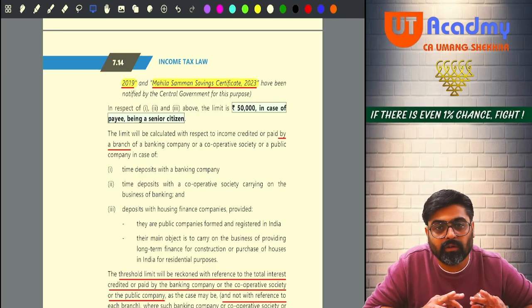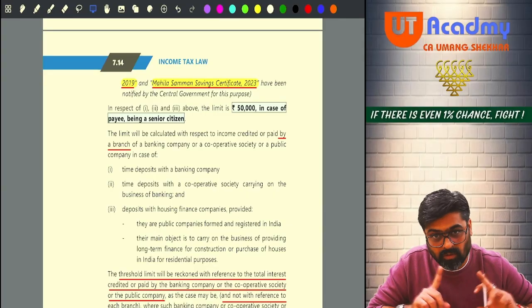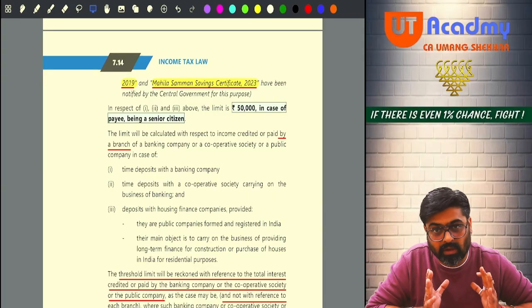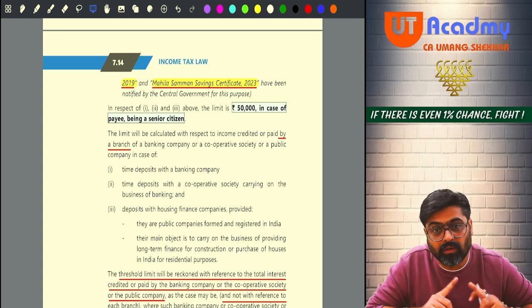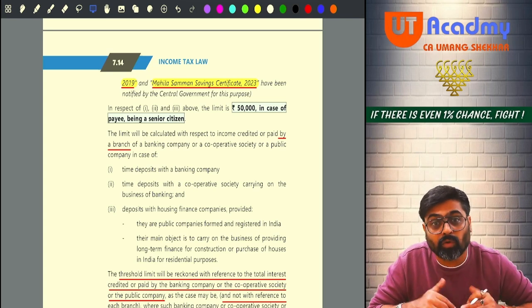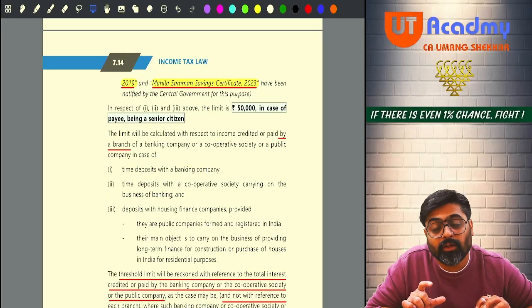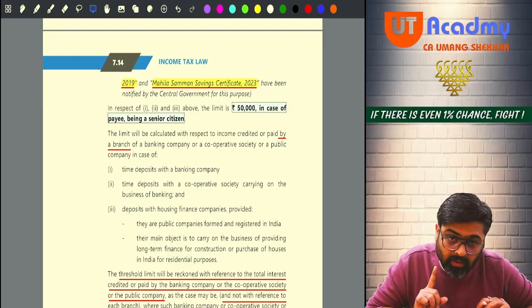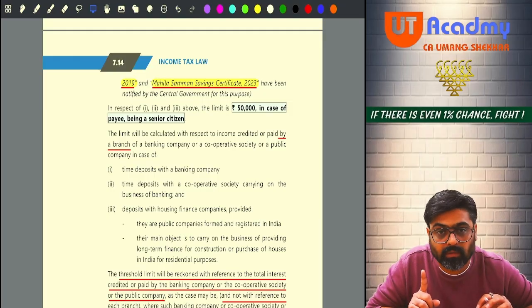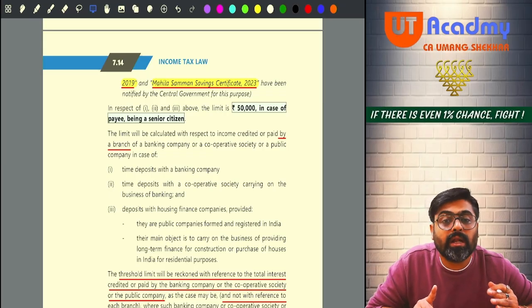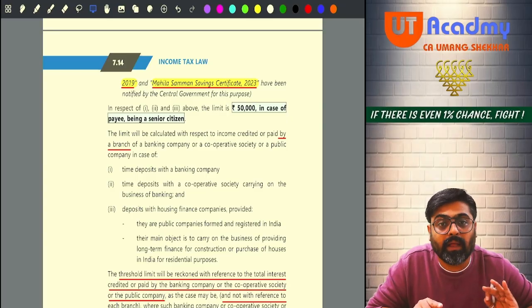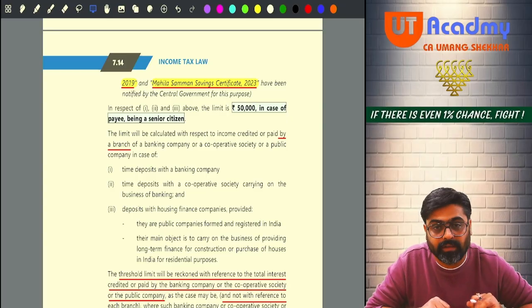Head office, sitting at one place, can know all the deposits in all the branches, total amount, all the loans given in all the branches, total amount, total interest payable, total interest receivable, yes or no? So the banks which have adopted core banking solution, for those banks, the deduction for TDS under 194A will not apply branch wise, it will apply bank wise.